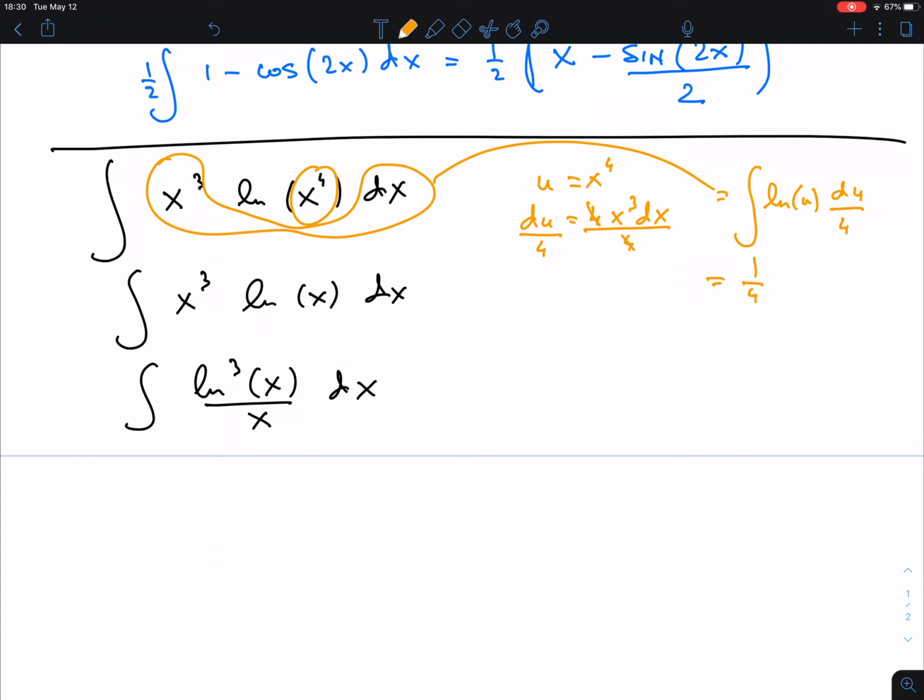Okay, now, what's the next answer? 1/4 of... okay, I'm pausing the video, now look at it, who said 1 over u? Go bang your head against the wall, because that's not great, right? The derivative of ln u is 1 over u. What's the antiderivative of ln u? That's a bit tricky, right? Anybody remember how we did that? We have to do integration by parts again. It's a very special case of integration by parts. Now, I don't want to work it out exactly here. Go look it up. It's definitely one of the examples in the textbook.